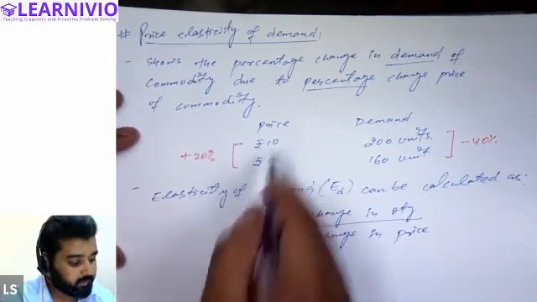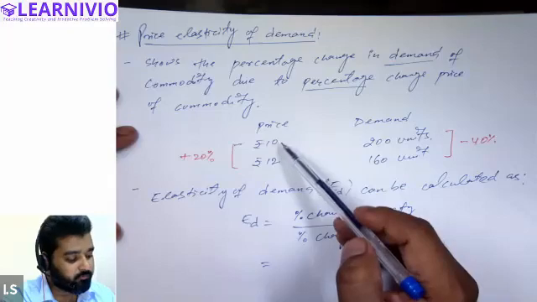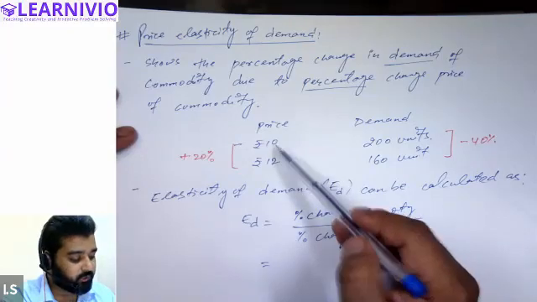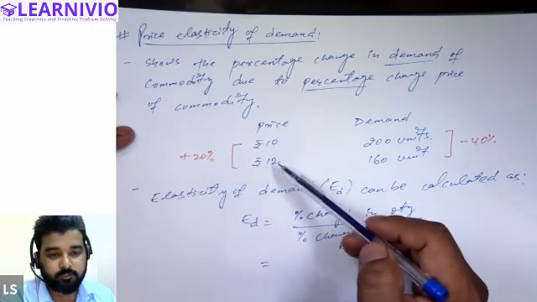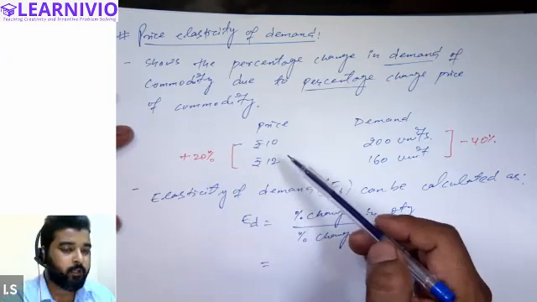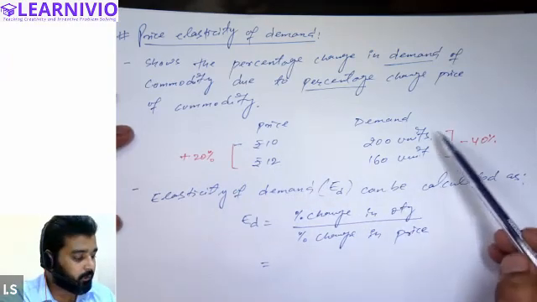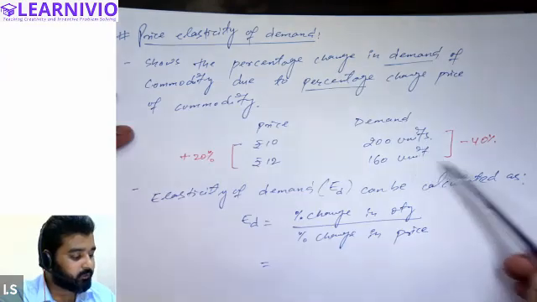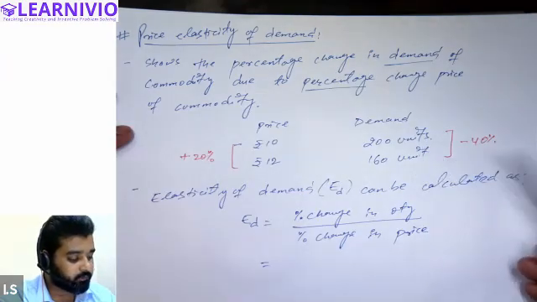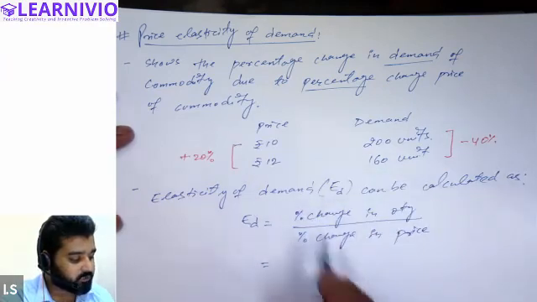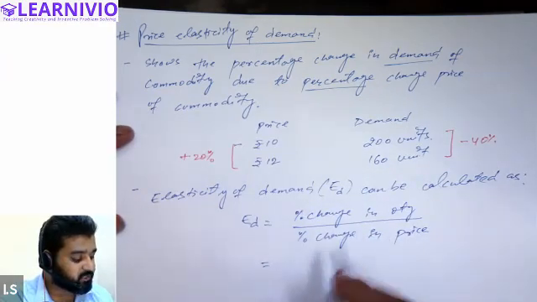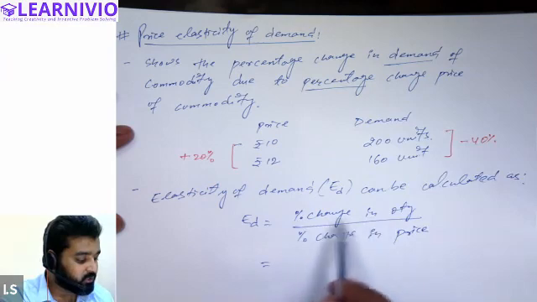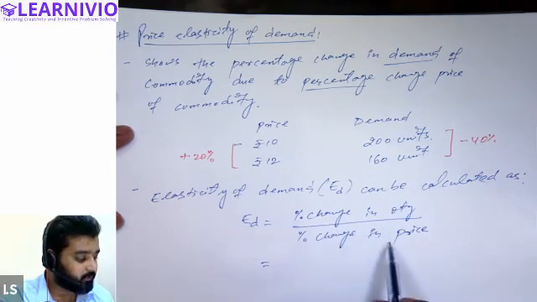So in the above example, our earlier price was 10, now price increases to 12. That means price increases by 20%. On the other hand, demand, earlier it was 200 units, now it declined to 160. That is, demand is decreasing by 40%. So in order to calculate the elasticity of demand, we will simply divide the percentage change in quantity by the percentage change in price.